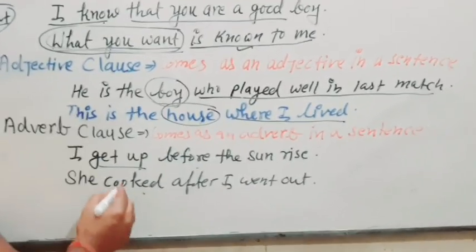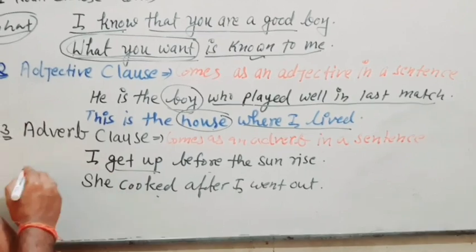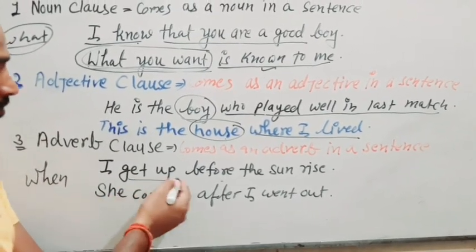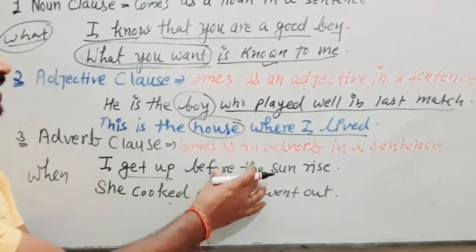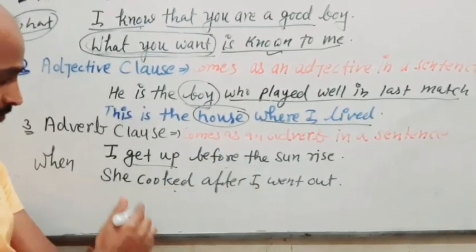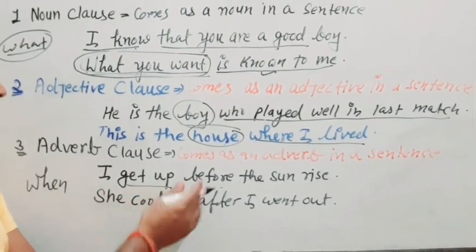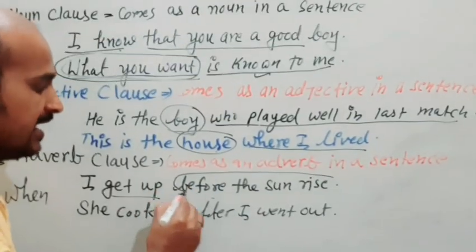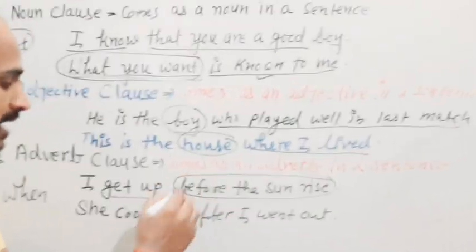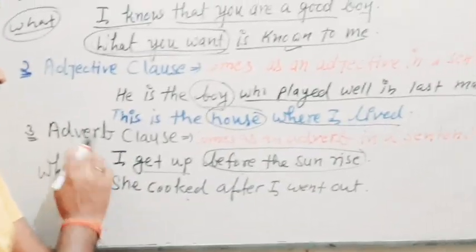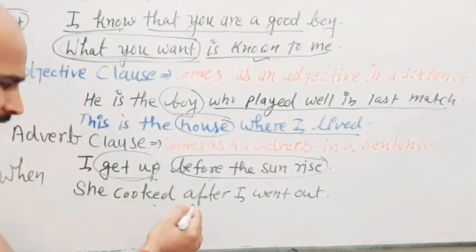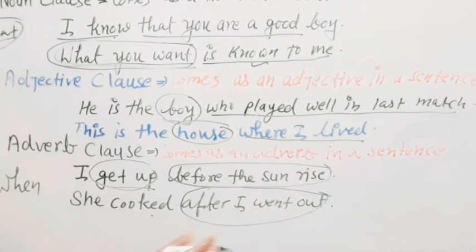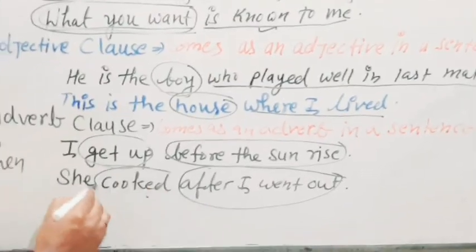So after asking a question, putting when, with this verb we are getting the answer. So this is an adverb clause because the entire clause is acting as an adverb for this verb. Here also the entire clause is acting as an adverb for this verb.